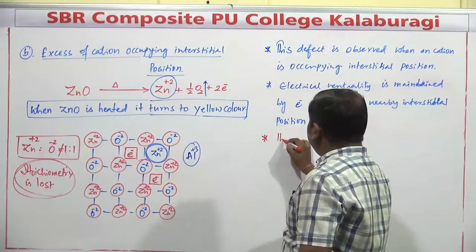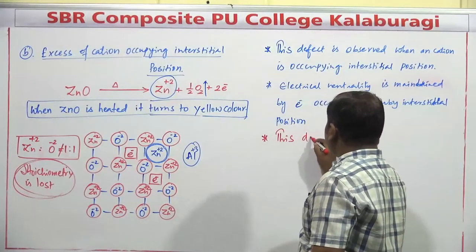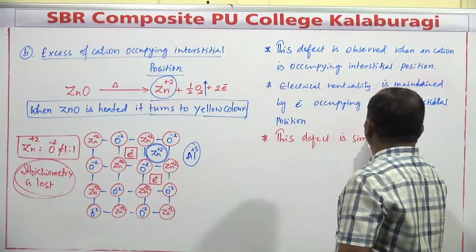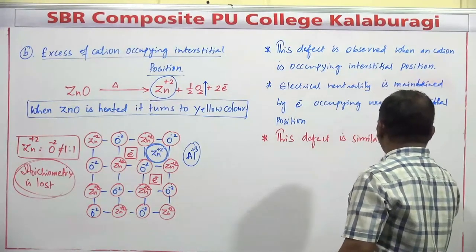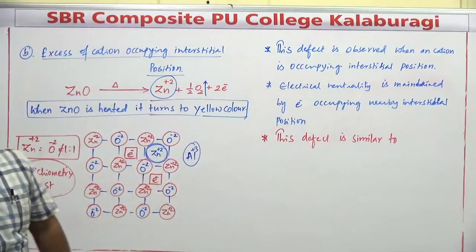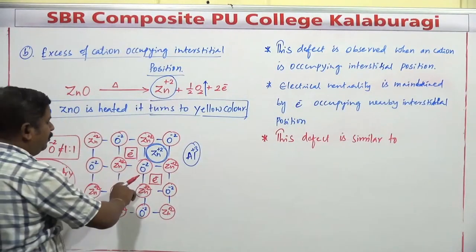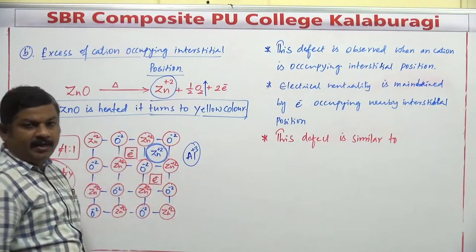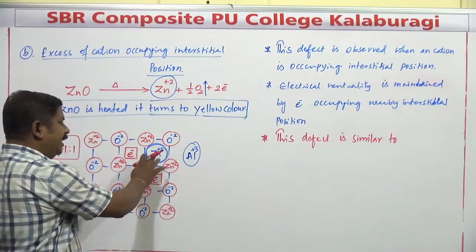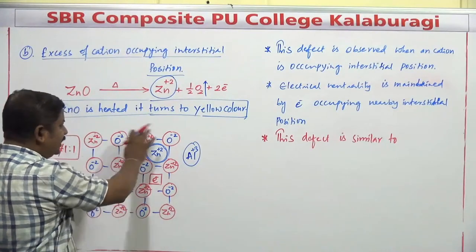Next one. This defect is similar to whether Schottky defect or Frenkel defect. In case of Frenkel defect, a particular ion is going to be occupying the nearby interstitial position from its lattice position. Here also, but the difference is it is not from the same corresponding crystal element.